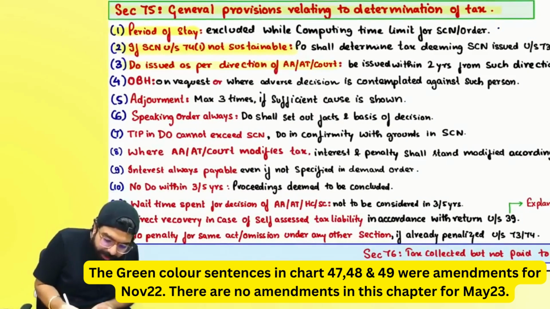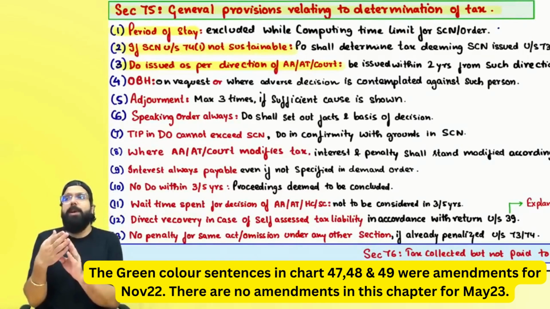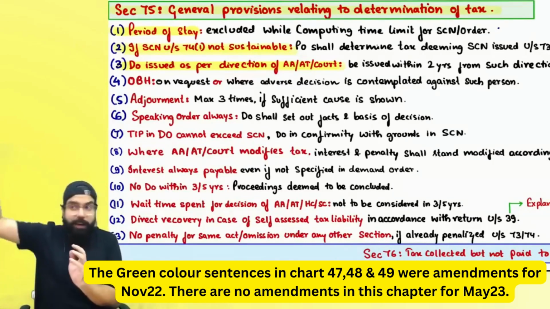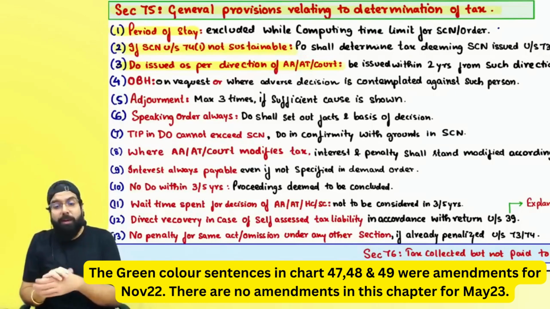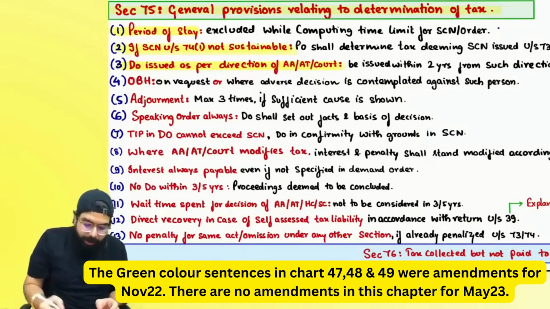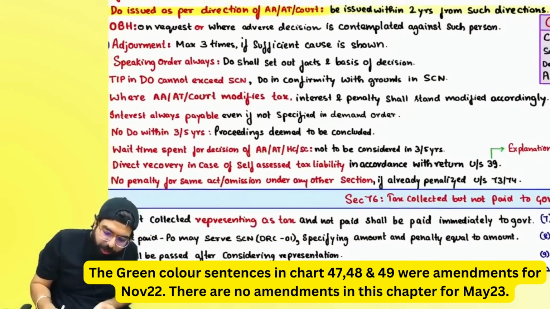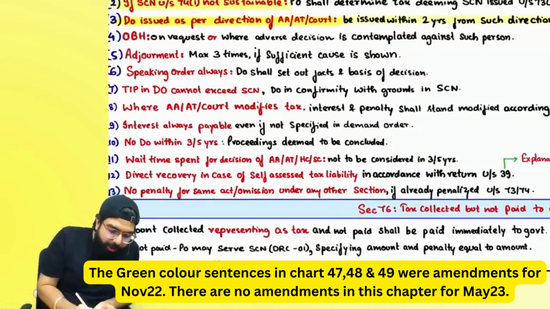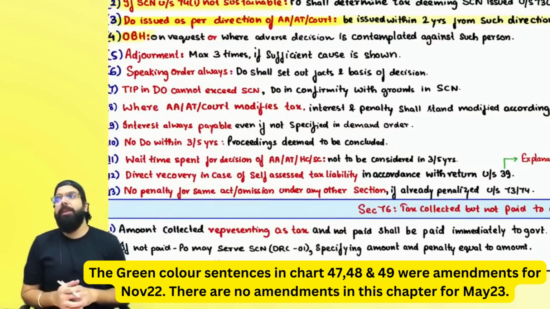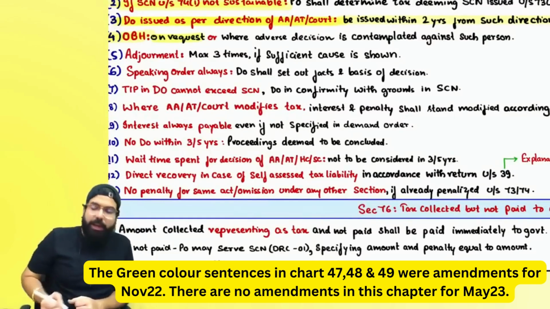Sir, demand order raised as per the direction of the court or tribunal. Always remember, if the appellate tribunal, high court, etc. gave the case back to the adjudicating authority, and told him that, sir, follow these directions and raise the demand order, then now the demand order shall be raised within how many years? 2 years from the receipt of such direction. Always remember one thing, then, whenever section 73 and 74 they are giving you a demand order, if you are requesting, they have to give you an opportunity of being heard.